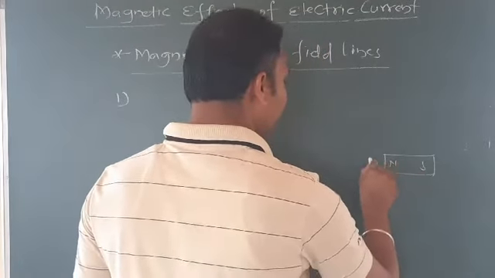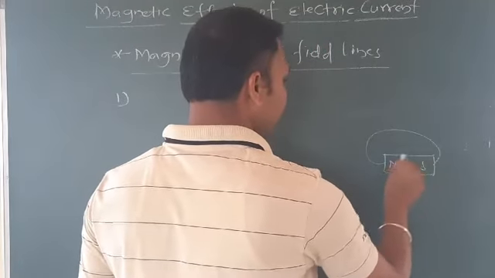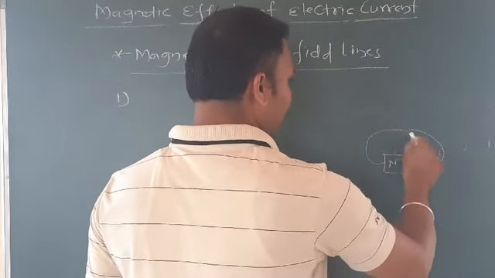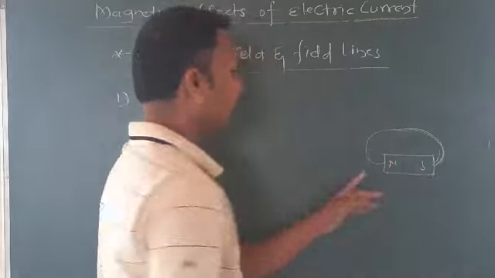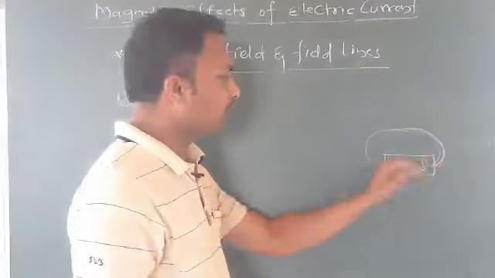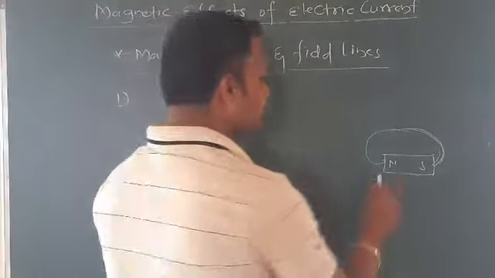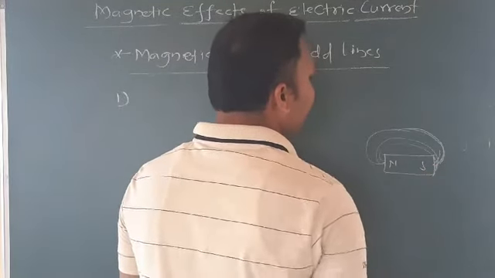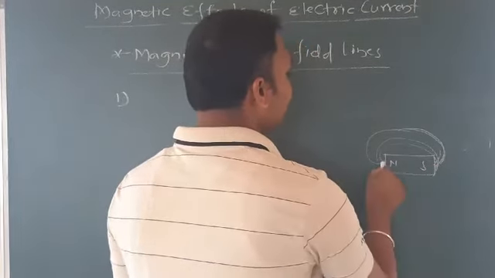These field lines always emerge from the north and merge at the south end. So these lines will not intersect each other.